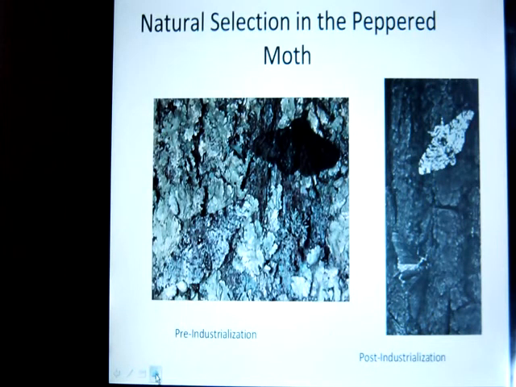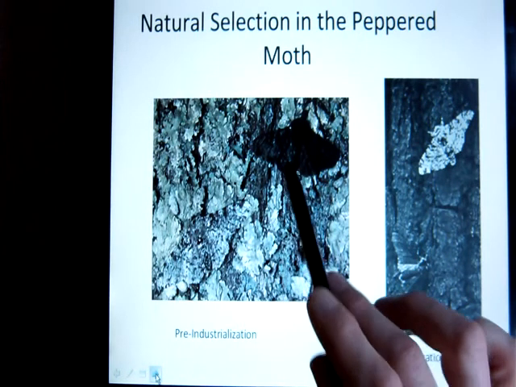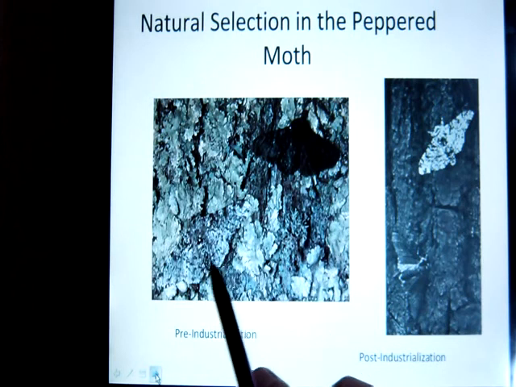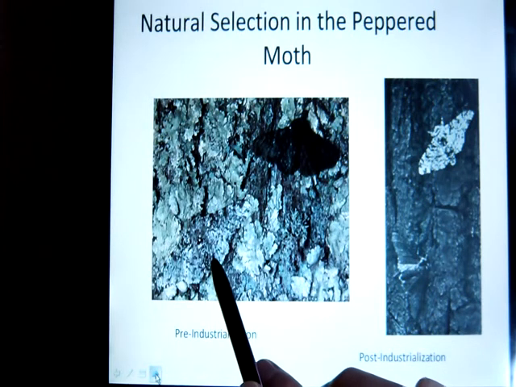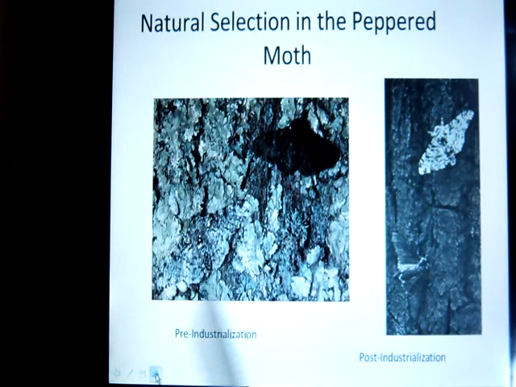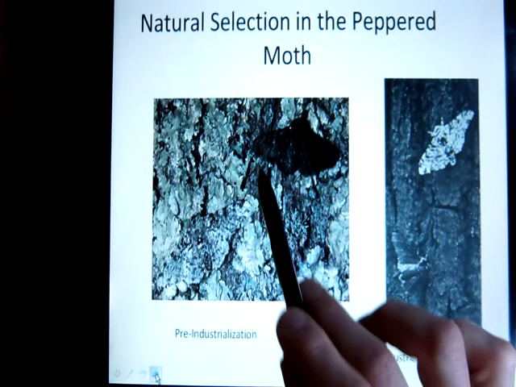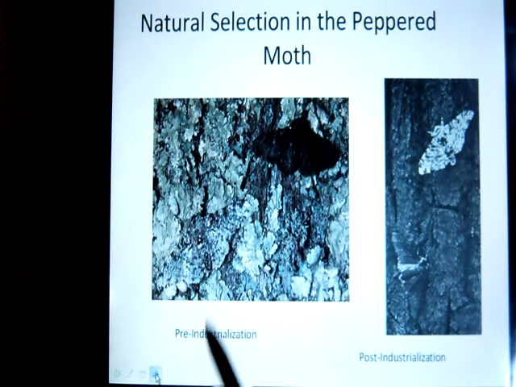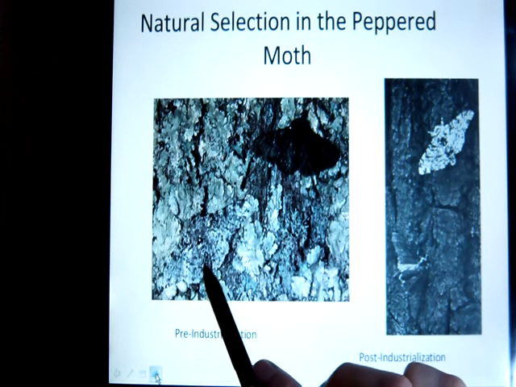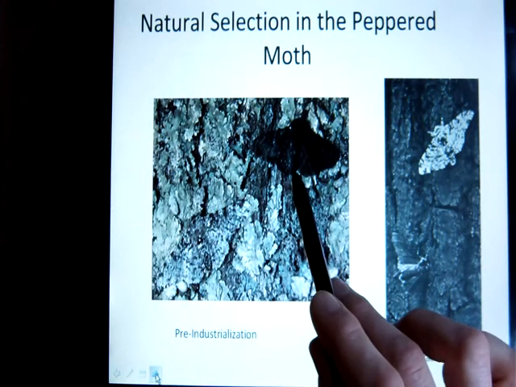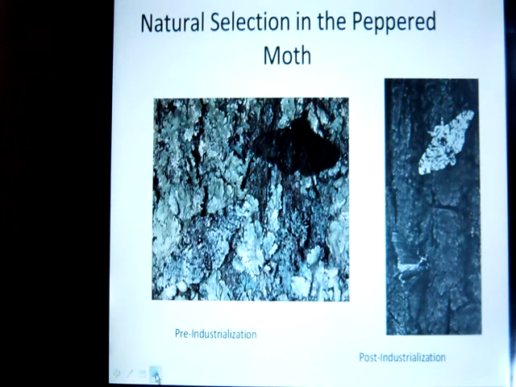Now we know that natural selection can cause changes in a population, and here is one classic example. This is the peppered moth, and there are basically two kinds of peppered moth. There's the black one, which you can see quite noticeably here, and the white one, which you can see is quite well hidden. Before industrialization in Great Britain, most of the trees were sort of white colored because they were covered in lichens. And it's not hard to imagine that the white form of the peppered moth had an incredible advantage over the black form. So it's not surprising that before industrialization, by far, most peppered moths were white.